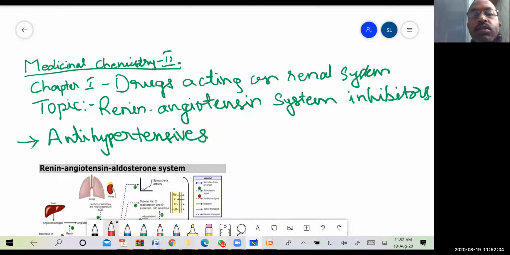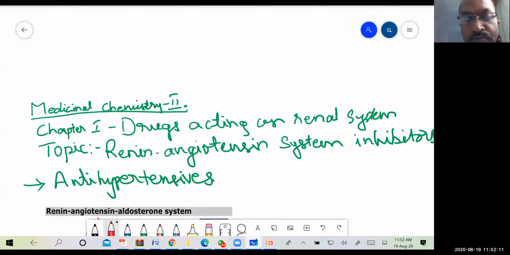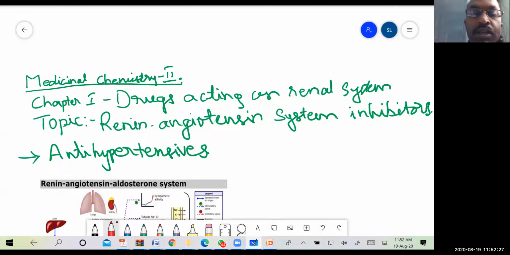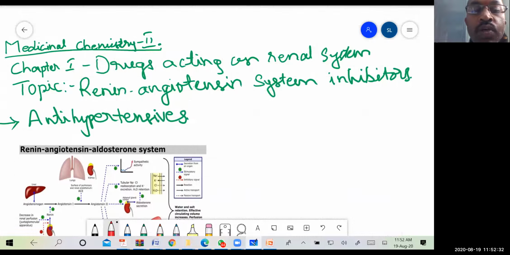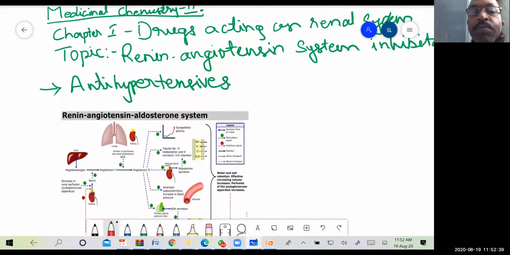So, topic is the drugs acting on renal system. And that is renal system. And here we have two types of drugs, or two categories of drugs which act on the renal system. One category is renin angiotensin system inhibitors. Where do we use these renin angiotensin system inhibitors? They are used as antihypertensives.